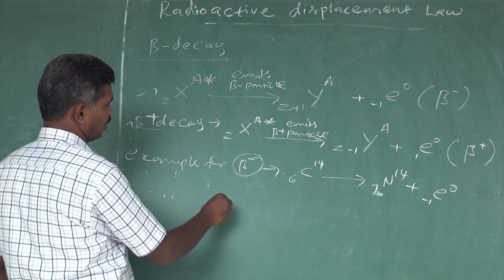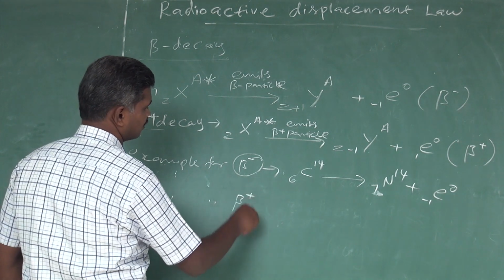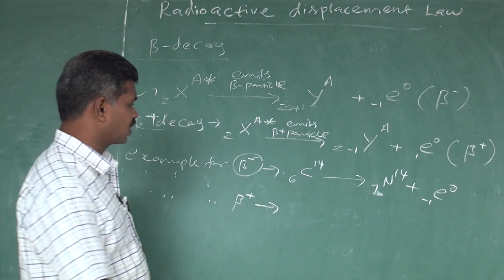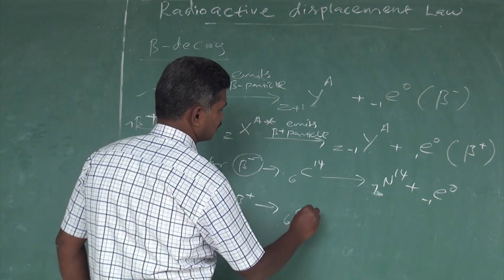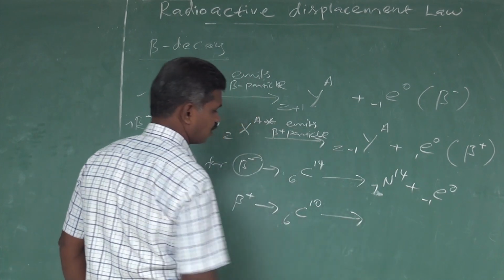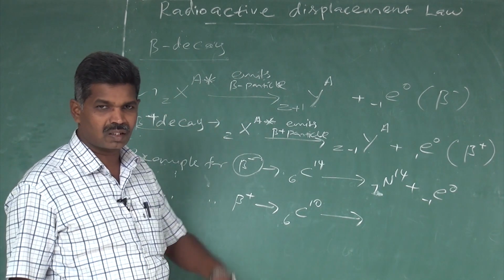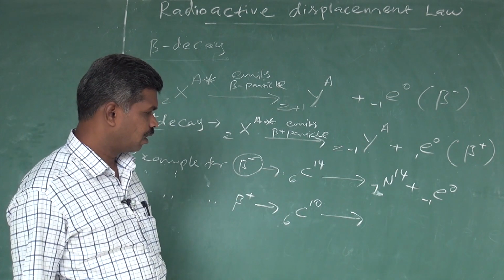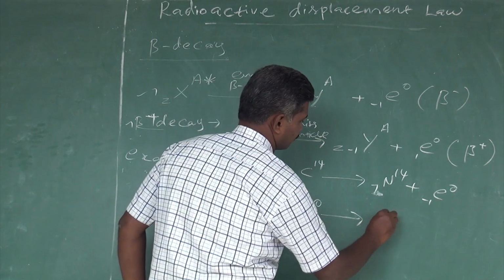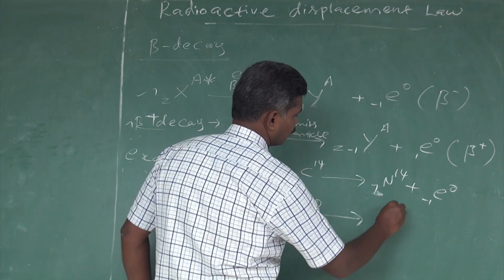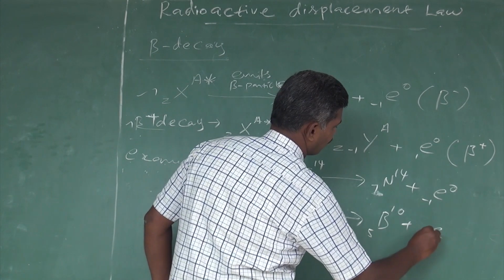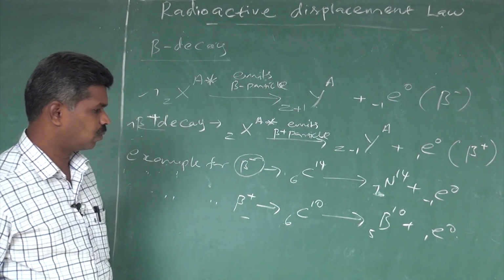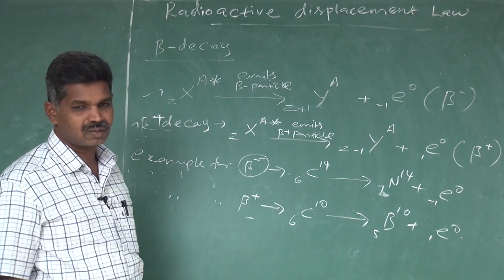Then we have an example for beta plus decay. We can take another carbon isotope, carbon-10. This carbon-10 is a radioactive element that spontaneously emits a positron and becomes boron-10, plus the emission of a positron. This is an example of positron emission, or beta plus emission.